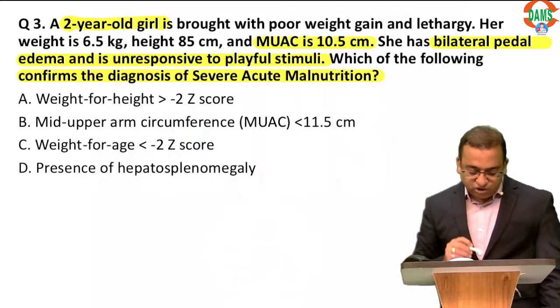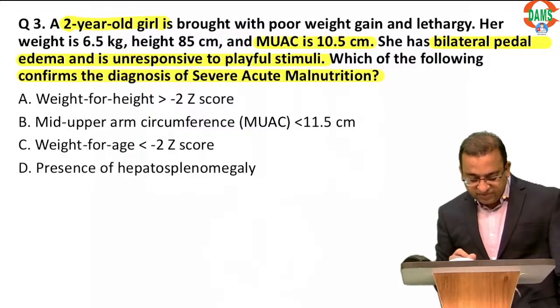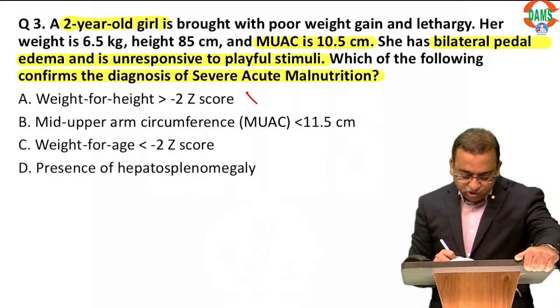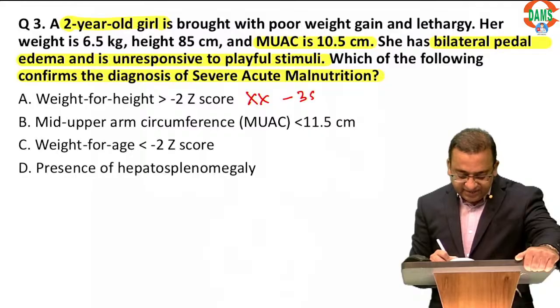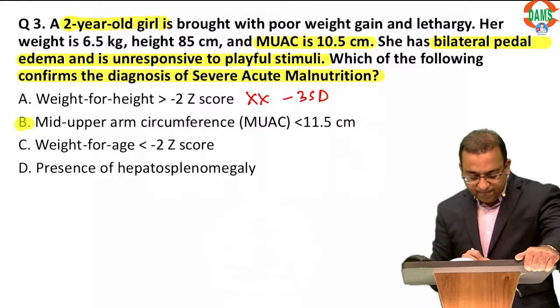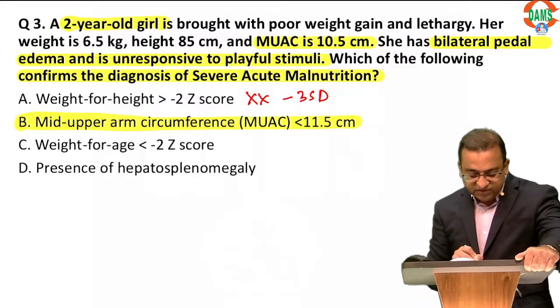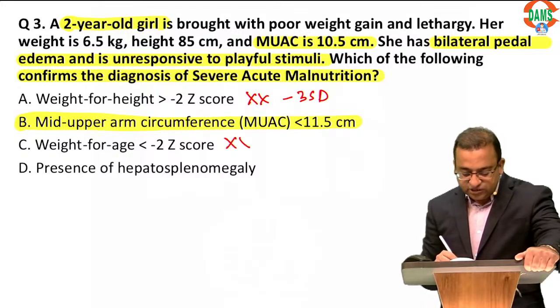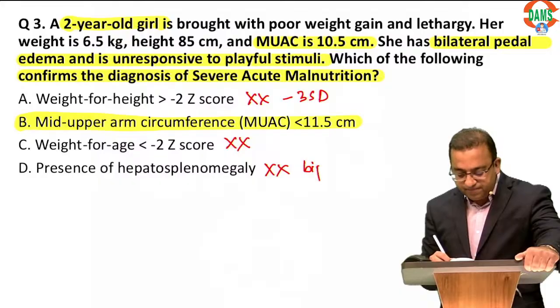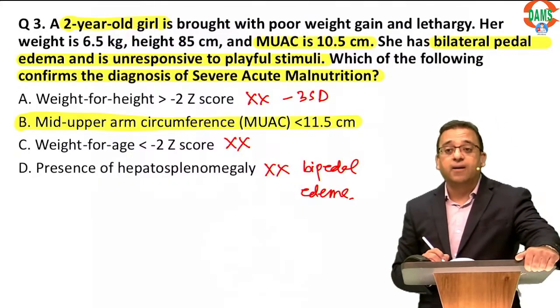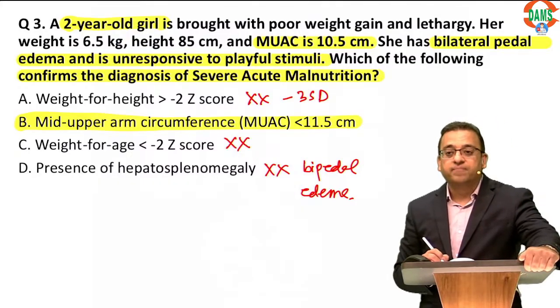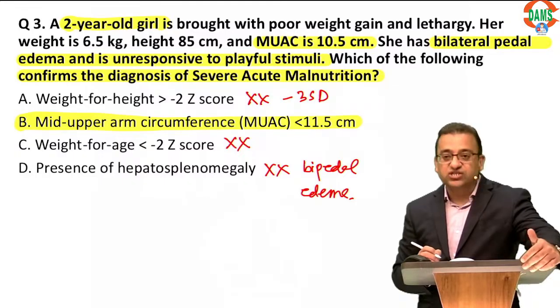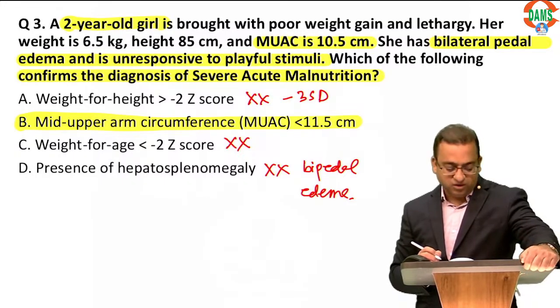So coming back to the question, this is wrong. It should not be -2, it should be -3 SD. Okay, mid upper arm circumference is the answer of this question. Weight for age is not a marker for SAM. Bilateral edema is a marker of severe acute malnutrition. So the answer is mid upper arm. Okay, there is no height for age here in the options.